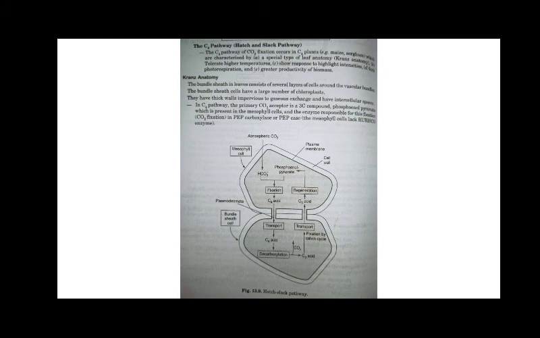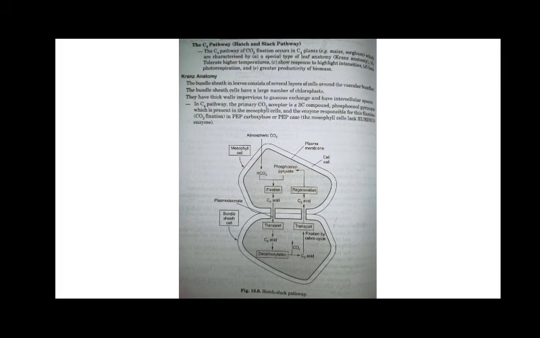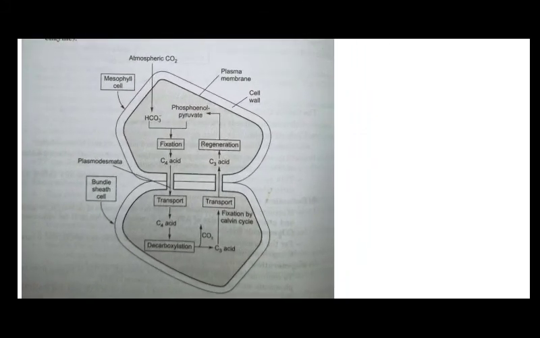Now, as I mentioned the C4 pathway, the reason I told you about it is that the pathway itself is a major question. The C4 and the C3 pathways can both be 5 marks questions. It's always a part of the 5 marks question, because this diagram is very crucial: you need to draw the diagram and label it. As you can see, this is the Kranz anatomy. Oh, by the way, I did mention that I'll talk about the Kranz anatomy.